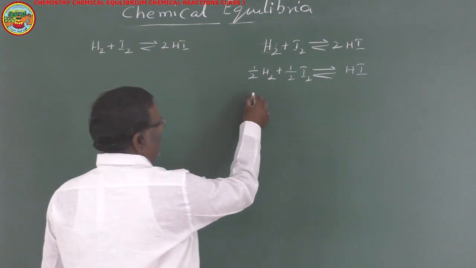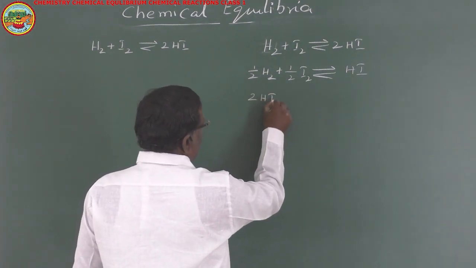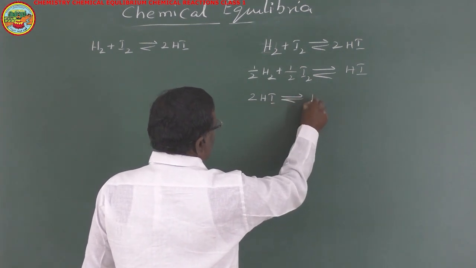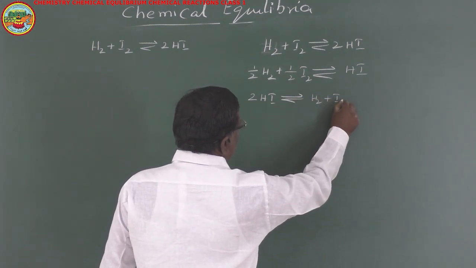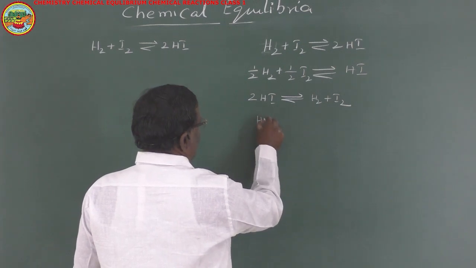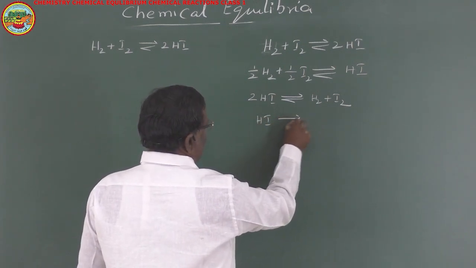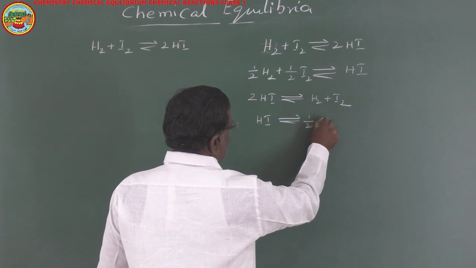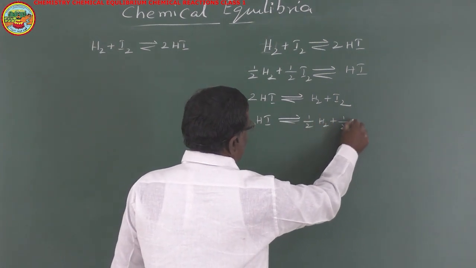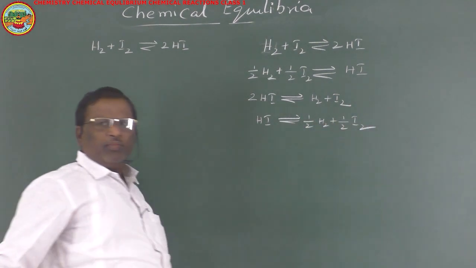Another way is 2HI reversibly gives H2 plus I2. And HI reversibly gives half H2 plus half I2. Same reaction.